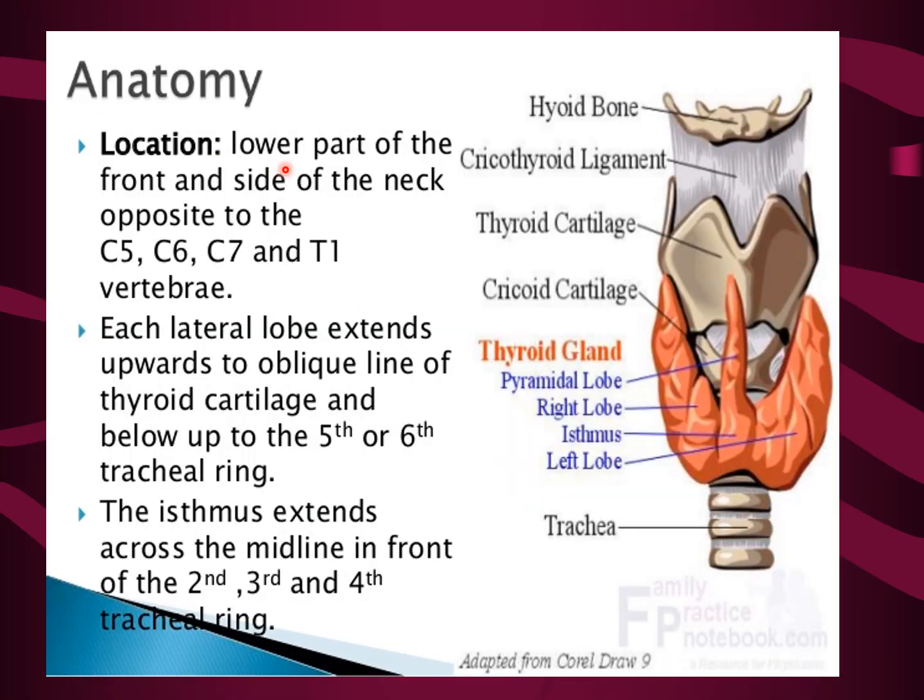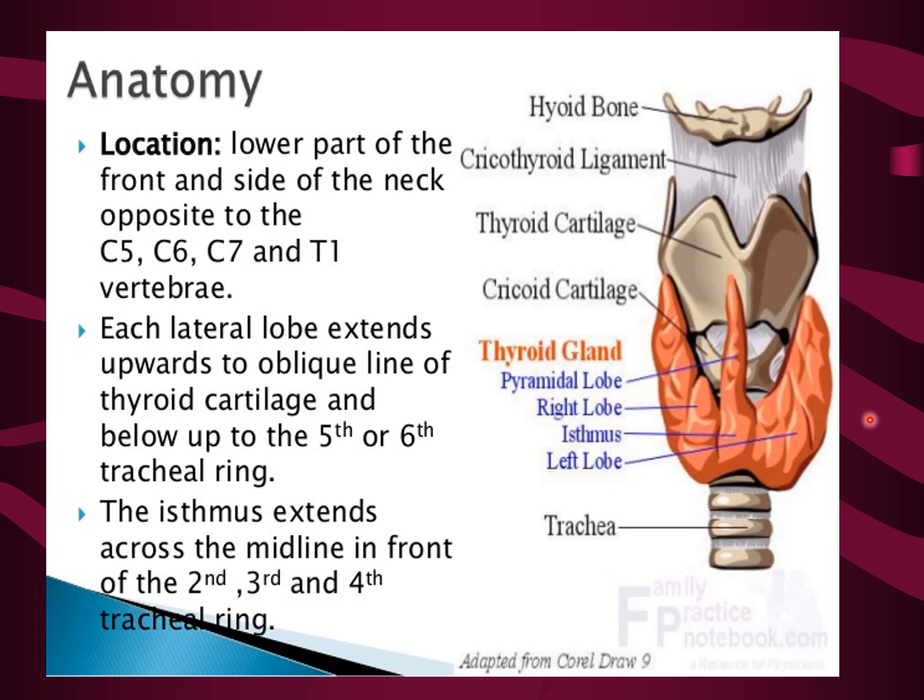Now coming to the location, we will discuss again the location of the thyroid gland. It is located in the lower part of the neck, in the front and sides of the neck, opposite to the C5, C6, C7 and T1 vertebrae. Okay, this you have to remember.